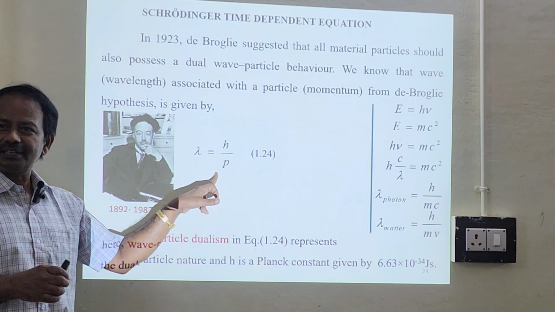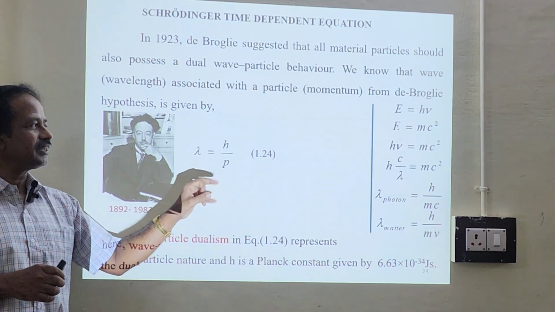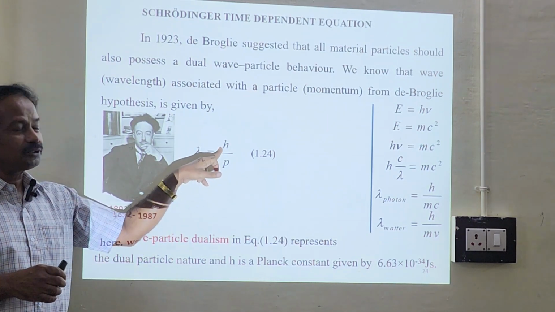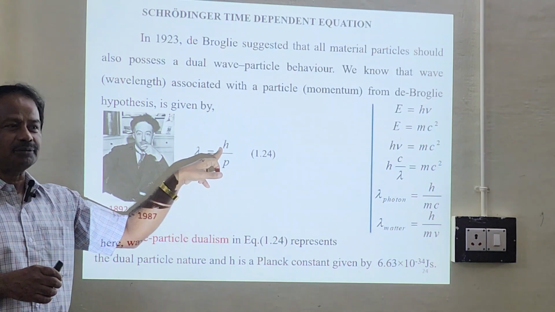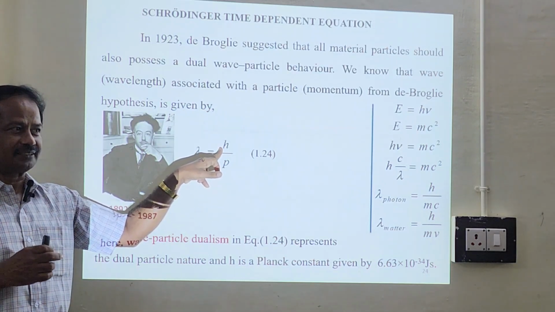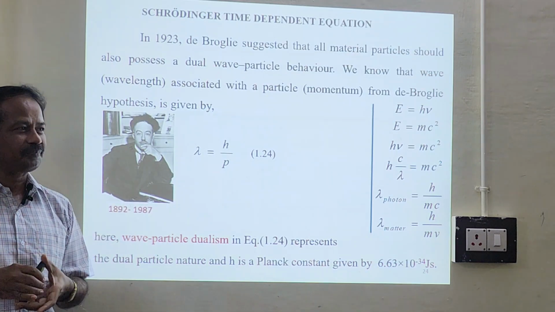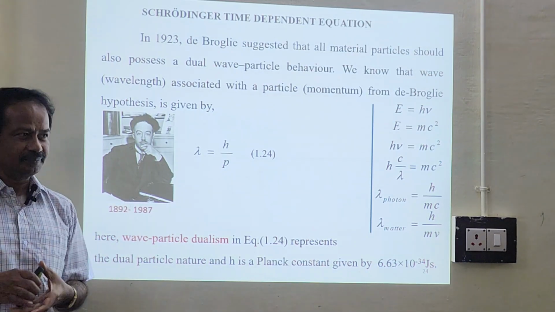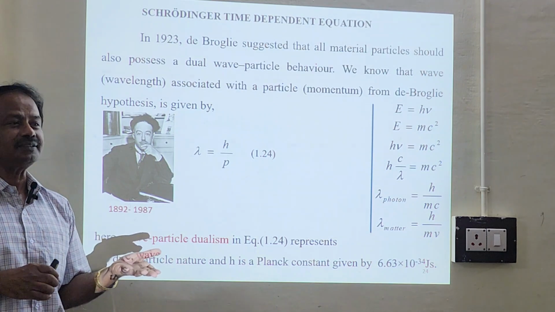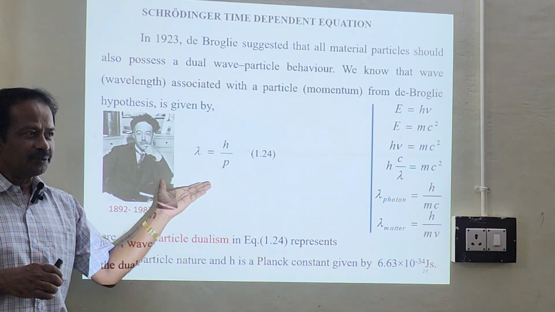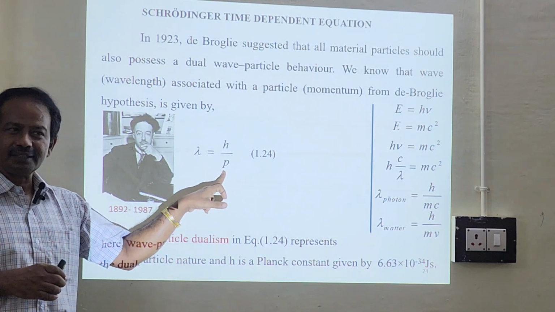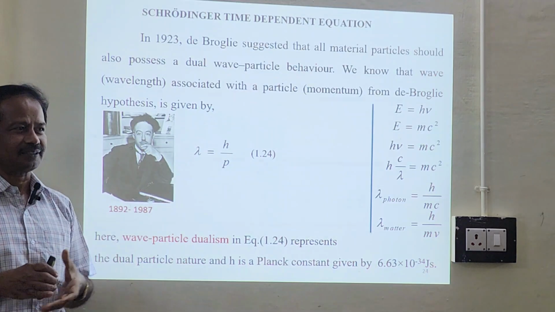If you substitute here the velocity, the mass, and of course h equals 6.63 times 10 power minus 34 joule seconds, correct? So lambda will be very small. Suppose I have an electron with mass 9.1 times 10 power minus 31 kg. You substitute here and this will be of the appropriate order.